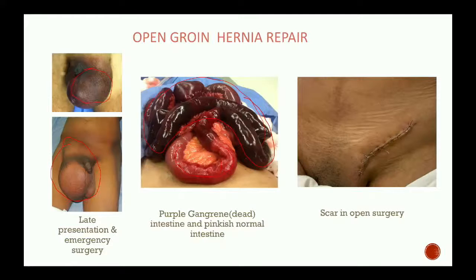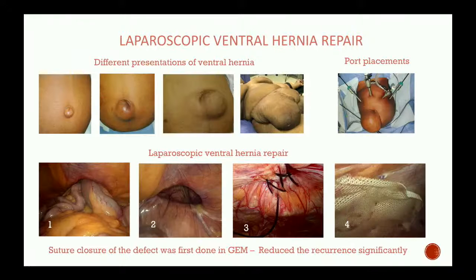And look at the scar in an open surgery. Such a big scar. The patient will have a lot of pain, and the hospital stay will be longer. Chances of infection are higher. So that is why we suggest it's better to go for a laparoscopic repair.